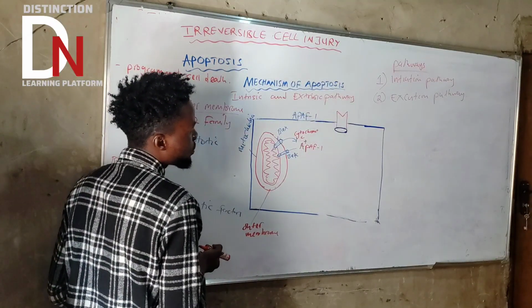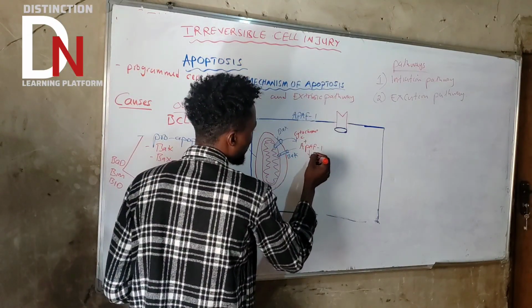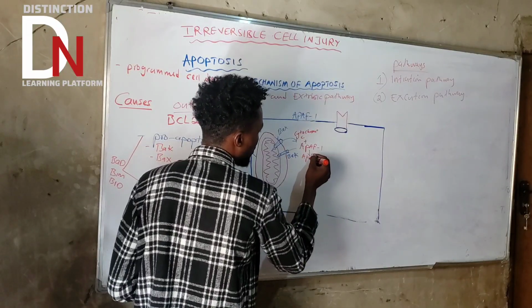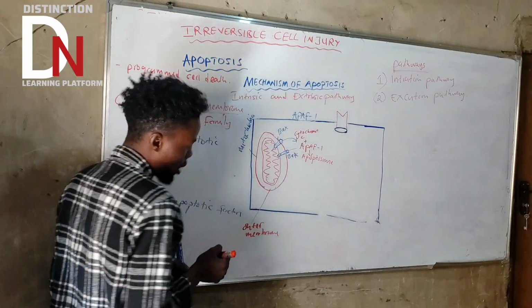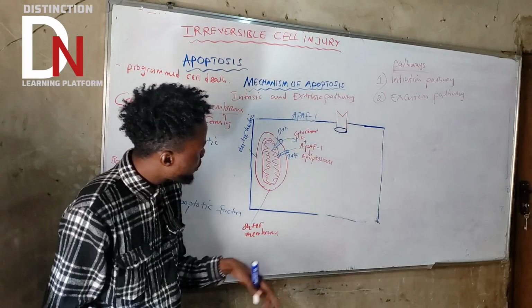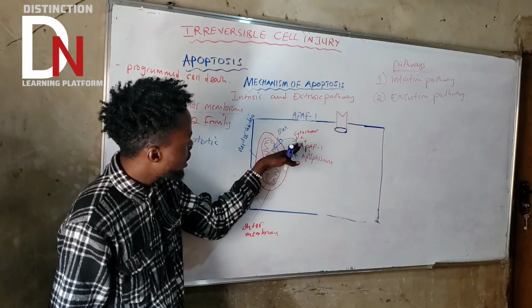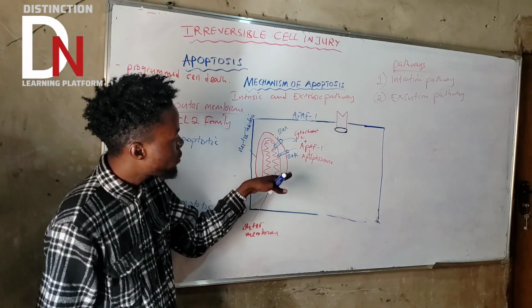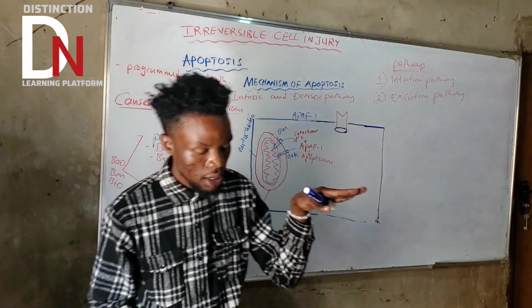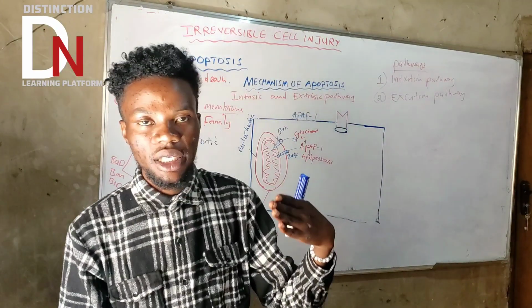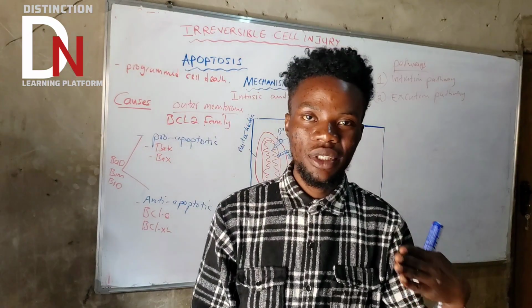APAF1 is going to combine with cytochrome C to form what we call apoptosome. If that substance is now produced because it's combined with cytochrome C, then this apoptosome is going to do a very, very important thing. It's going to activate a certain enzyme called a caspase, which is caspase 9.